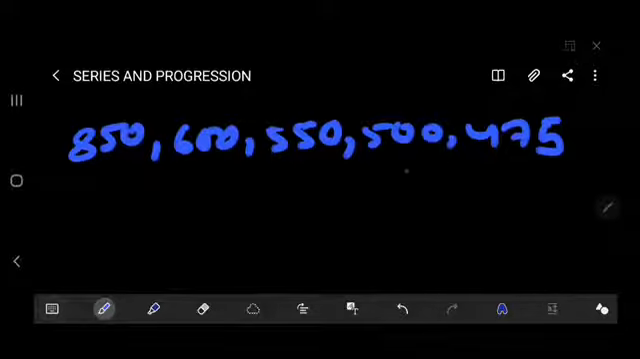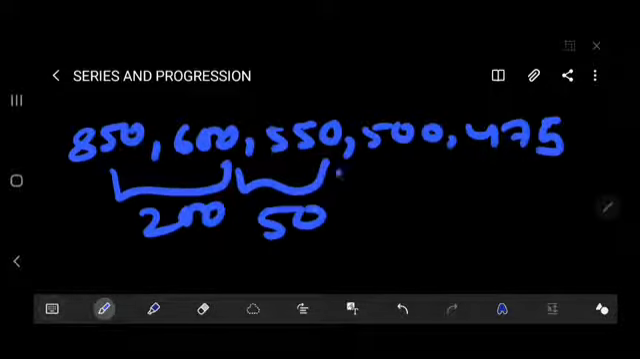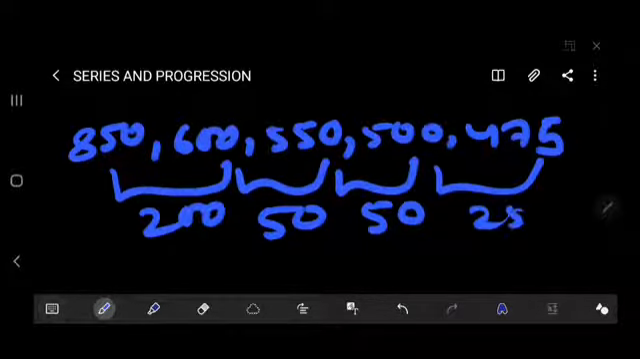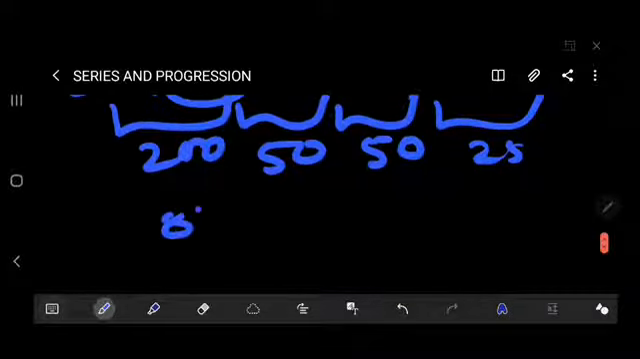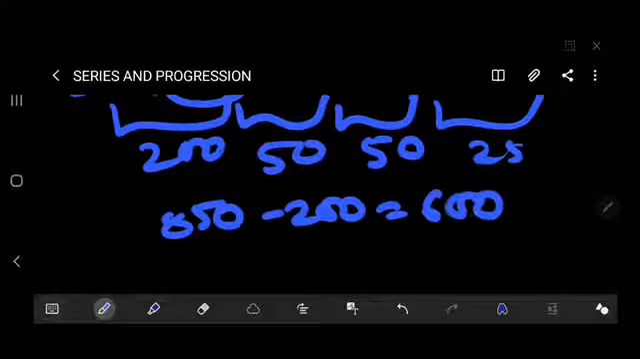Thereafter 550, 500, 475. Okay, so here is the difference of 200. Here is the difference of 50. Here is the difference of again 50. Here is the difference of 25. So this is the wrong term. Because there is a difference of 100. Okay, so this will be the wrong term, like 850 minus 200 is equal to 600.